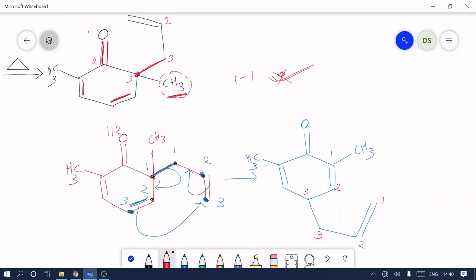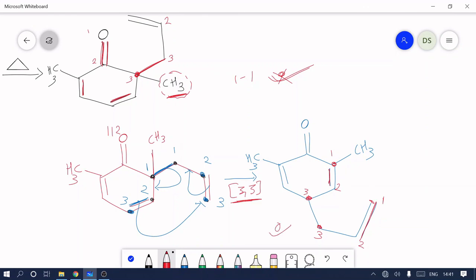Now see whether our 3,3 sigmatropic rearrangement is right or not. For that we see whether the 1,1 bond is broken. So the 1,1 bond is broken, a new 3,3 sigma bond is formed, and a new double bond between 1,2 is formed. So our product is right.